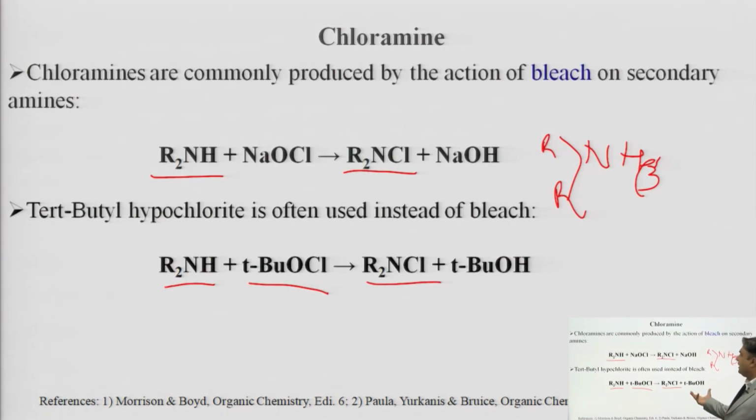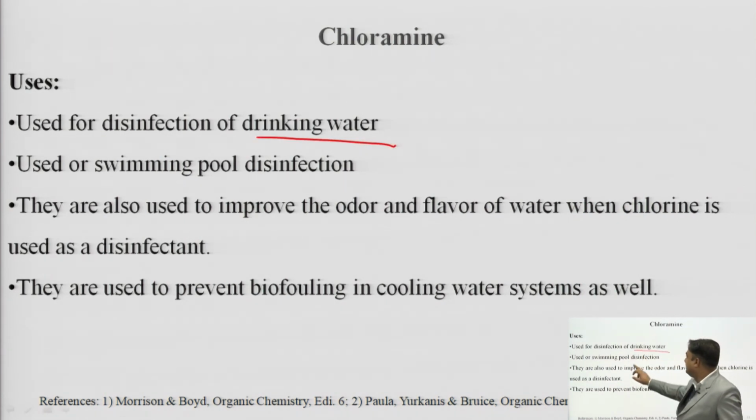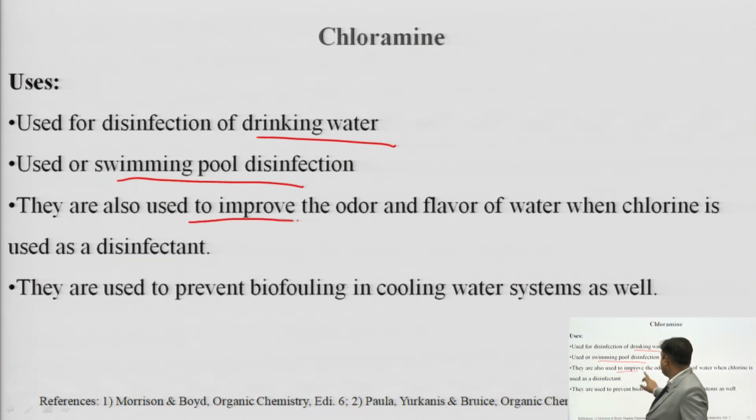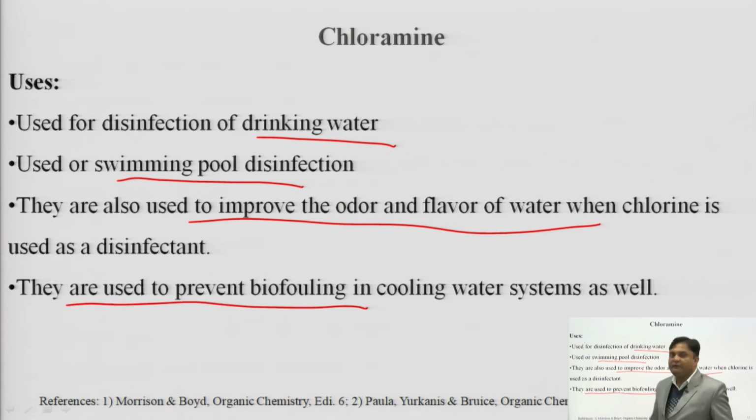Now, you have also seen the reaction when secondary amines react with bleaching agents like sodium hypochlorite or tertiary butyl hypochlorite, we get chloramine as a product along with an alcohol. In the case of NaOCl, it is NaOH. In the case of tertiary butyl hypochlorite, it is tertiary butyl alcohol. Usage you can see: disinfection of drinking water, used for the disinfection of swimming pools, also used to improve the odor and flavor of the water. When chlorine is used as a disinfectant, they are also used to prevent biofouling in cooling water systems.